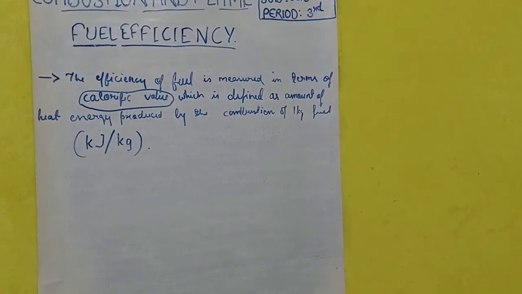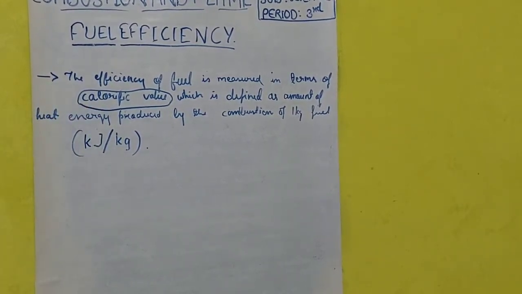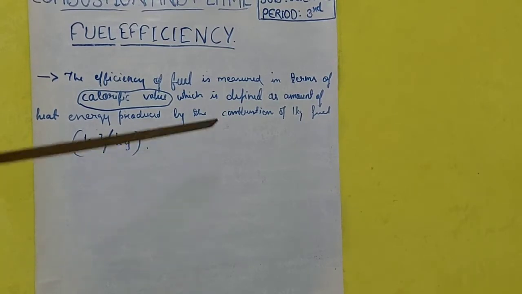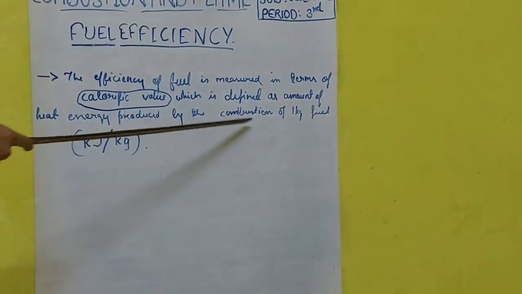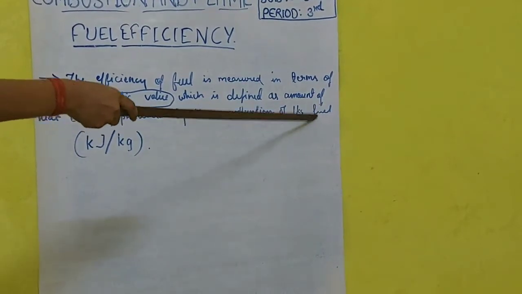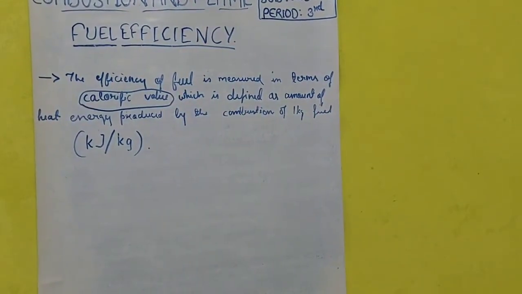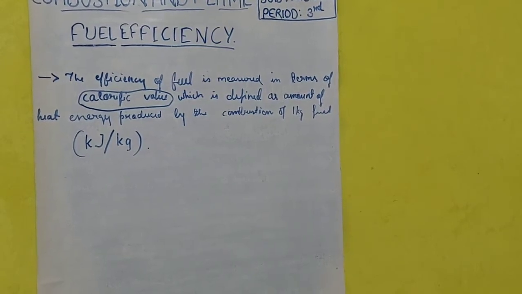Now, what is calorific value? Calorific value is defined as the amount of heat energy produced by the combustion of 1 kg of fuel. Whenever we measure something, we take a particular standard, and the standard is always either 1 gram, 1 kg, 1 liter, like that.